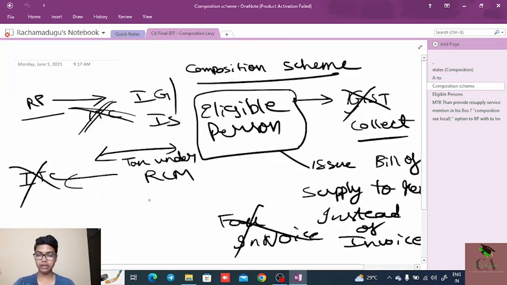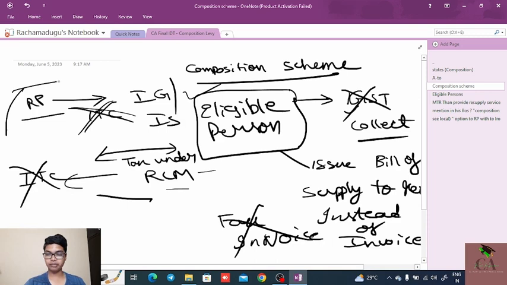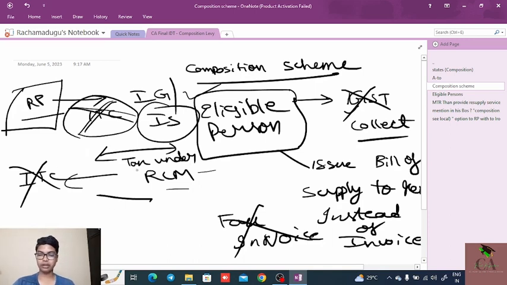Next, composition scheme, eligible person. What are the conditions? Once the person has taken the composition scheme, he can purchase from registered persons, but he is not eligible to take ITC on the input goods or input services. Next, even though he needs to pay tax under RCM, on that tax also he is not eligible to take the ITC.